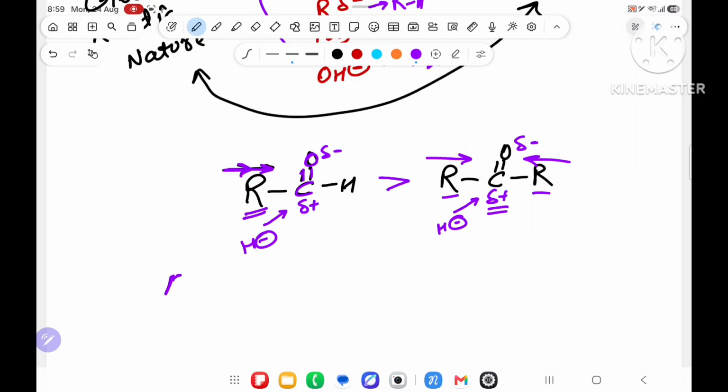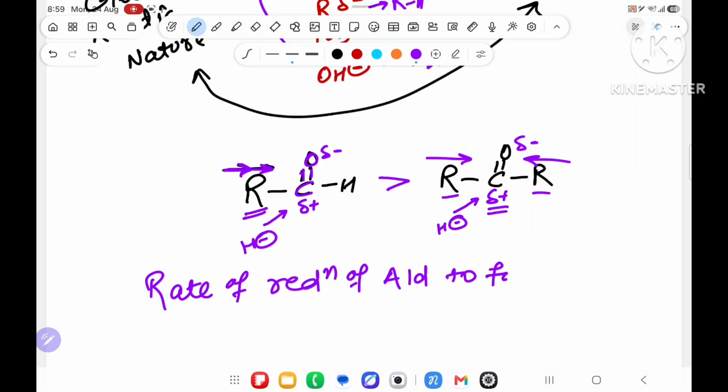Aldehyde. It means the rate of reduction of aldehyde to form alcohol is more than that of ketone.